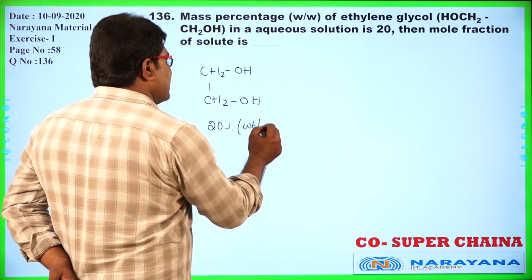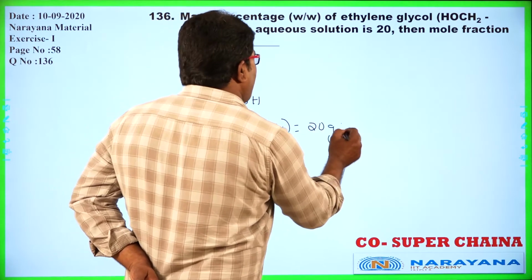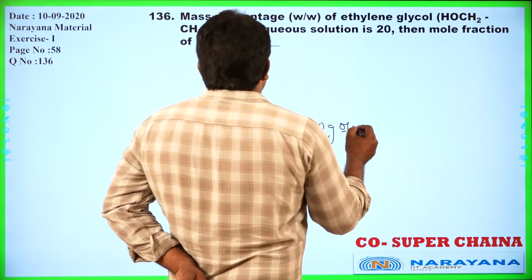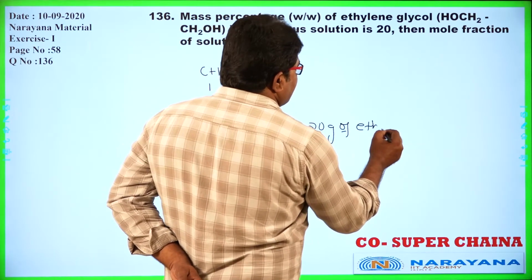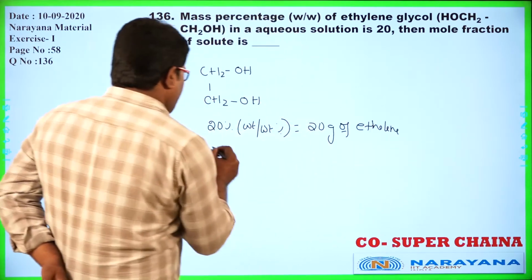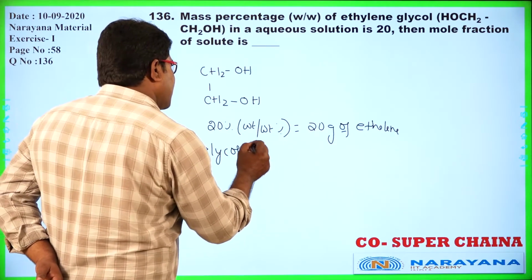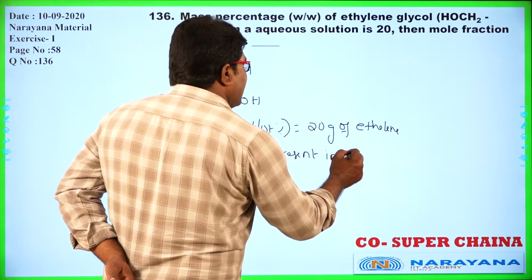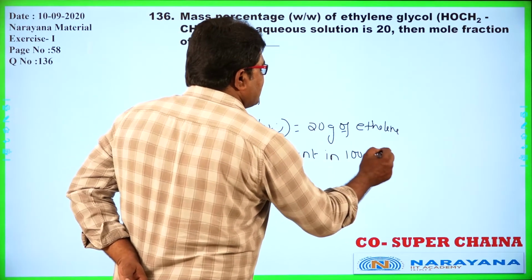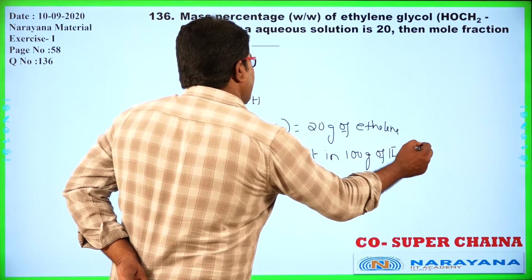Weight by weight percentage means 20 grams of this ethylene glycol is present in 100 grams of the solution. That is the meaning of weight percentage.